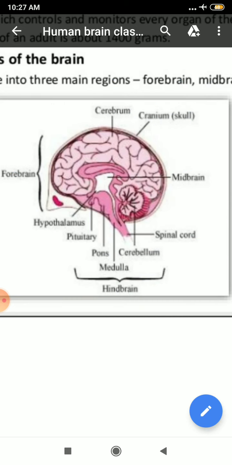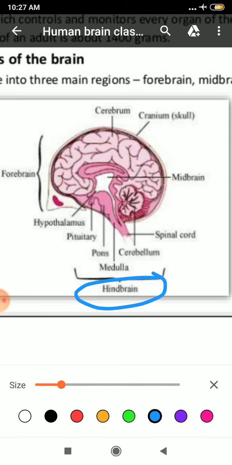Clear? Student, the last part is the hindbrain. It consists of three parts, that is cerebellum, pons and medulla. Clear? It is visible to you? Cerebellum, then pons and then medulla.